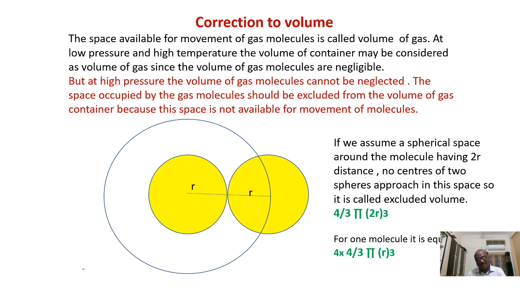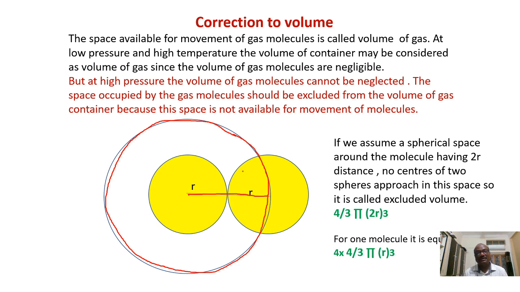Next, this excluded volume is calculated like this. Suppose this is one of the gas molecules, shown with the yellow colored shading. Around this gas molecule, consider the volume present at 2r distance, that is r plus r, 2r.